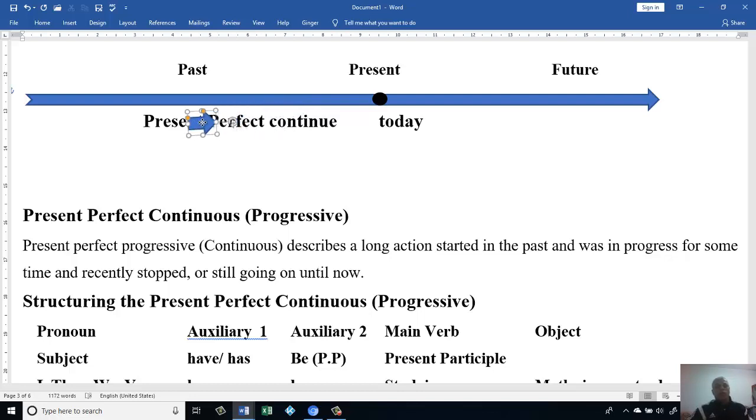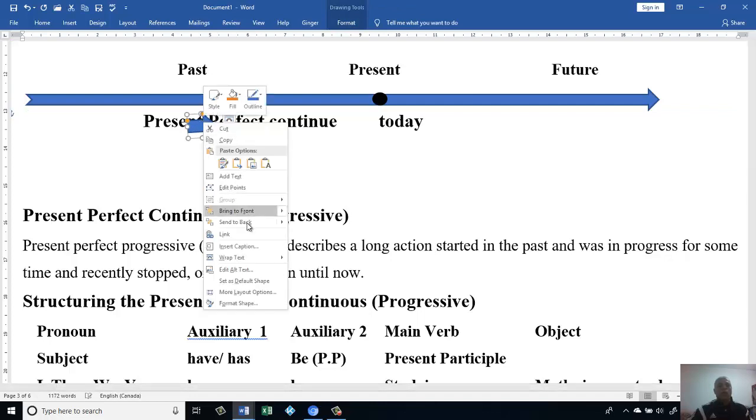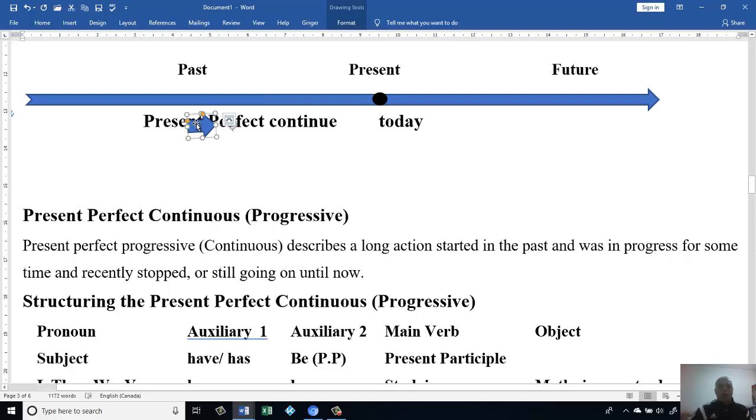When this action continues for a period of time, then we know this action happened in the perfect time for continuation. For example, maybe it continued before now for 5 minutes, maybe for 10 minutes, maybe for 2 days. It means in those 2 days before now, the action was continuing.